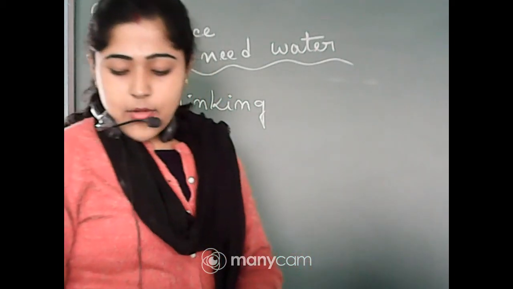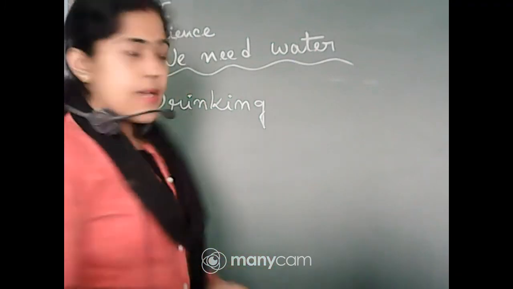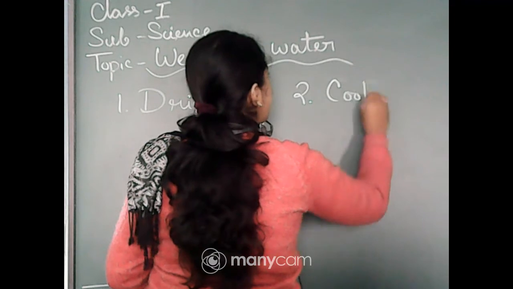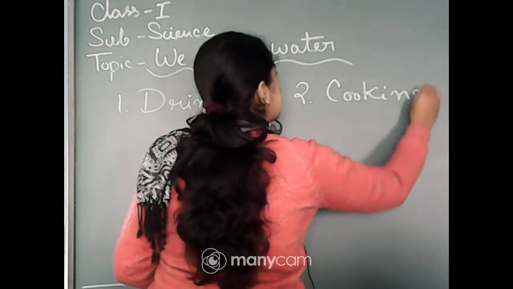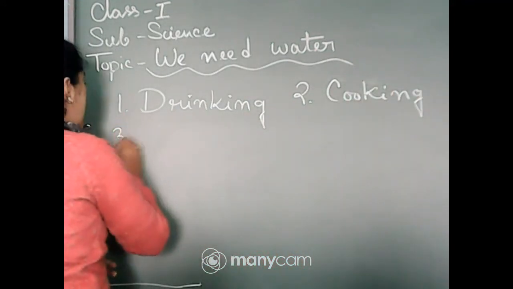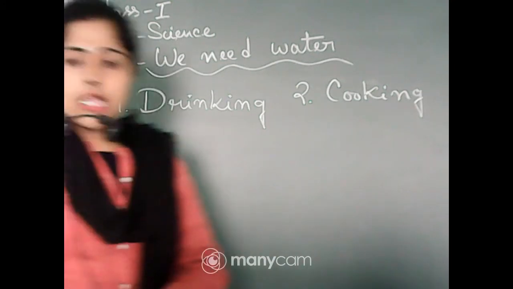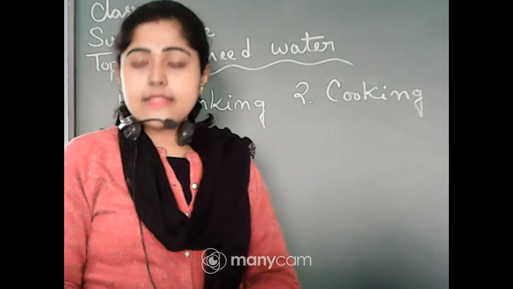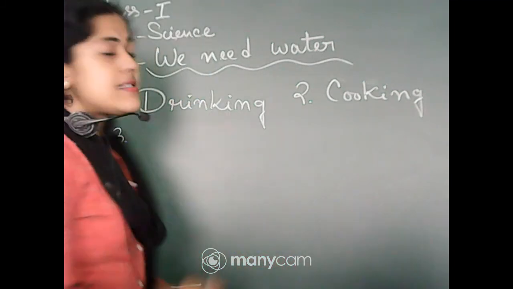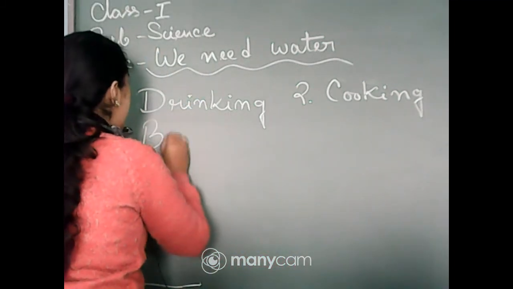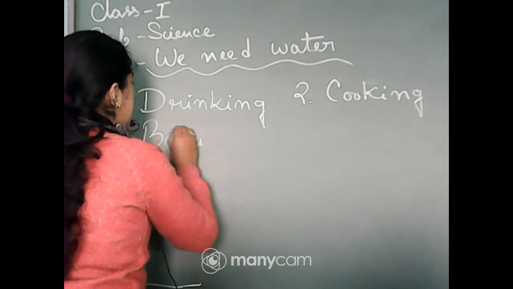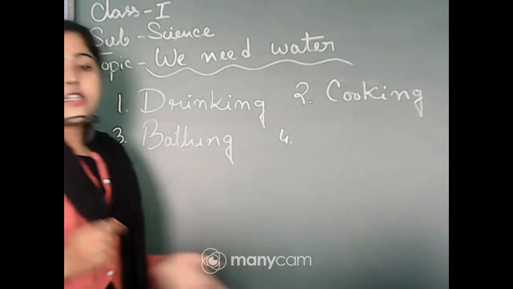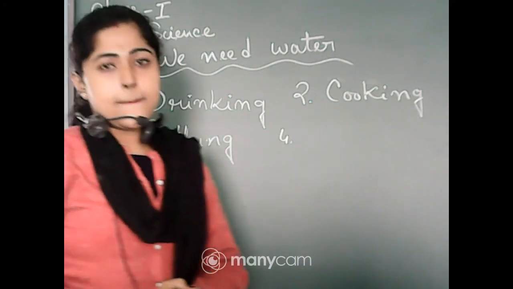So we can write here cooking. The second is cooking, because we can see a woman is cooking something. Third, a boy is bathing under the shower. So that is bathing by water, obviously. Picture 3 is bathing.